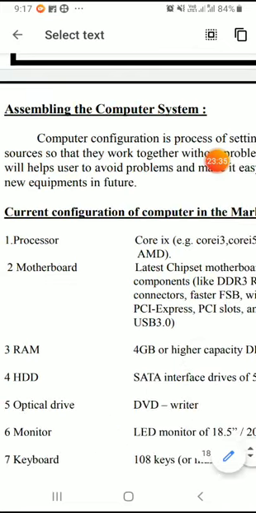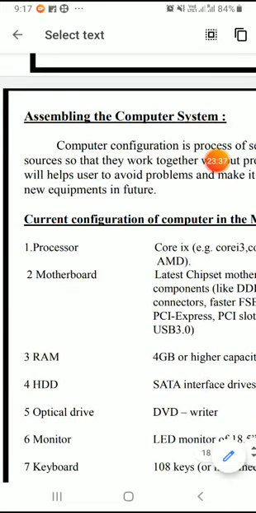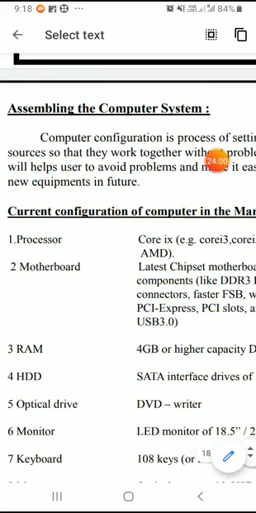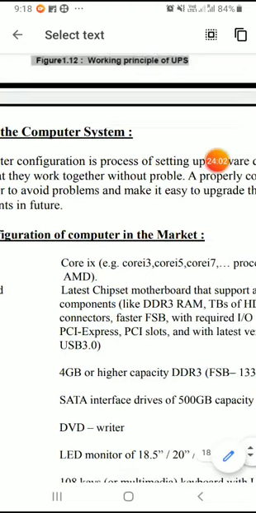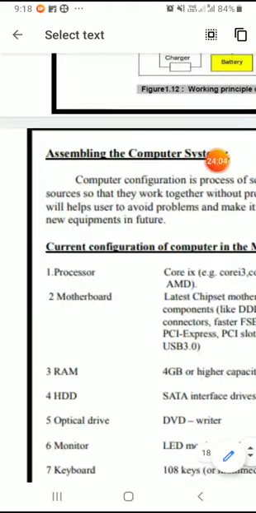So the below list gives you the different components of a computer system with their latest configuration which are available in the market. Whenever you want to purchase a computer, you must ask the retailer or computer seller to provide you a quotation containing a list of equipment that he is going to provide. The current configuration of a computer in the market is listed below in the table.